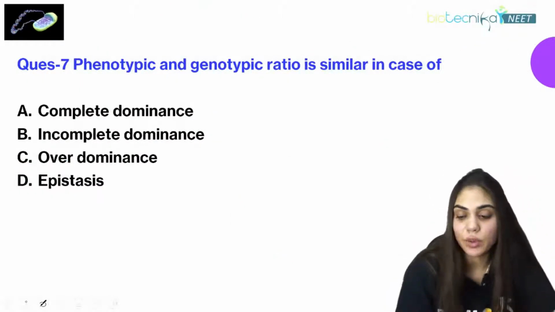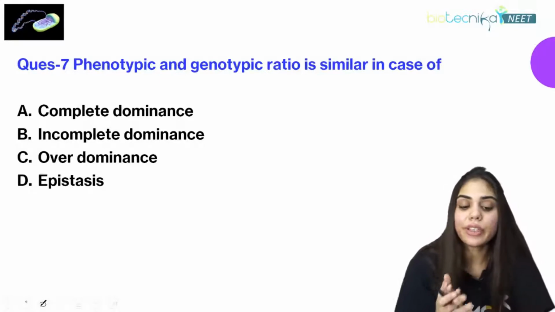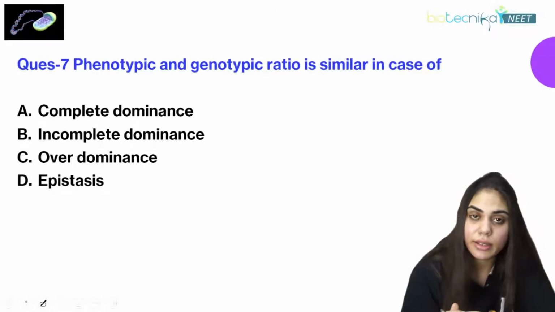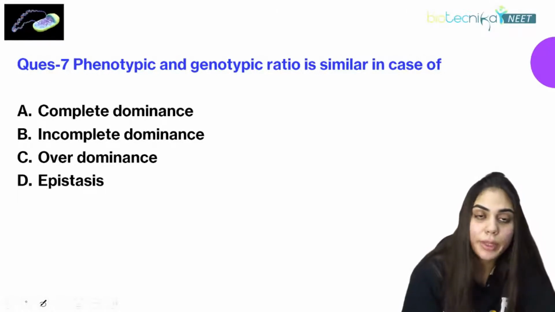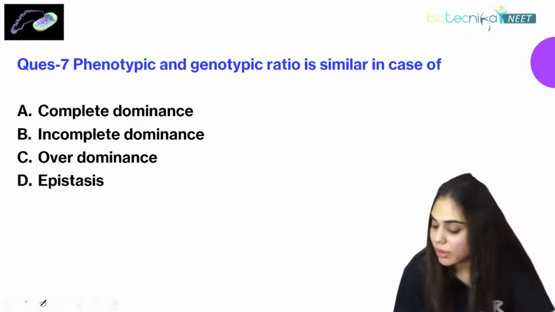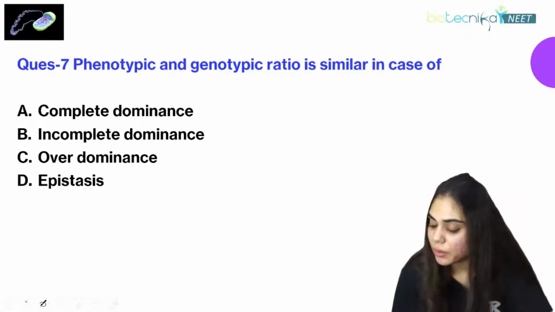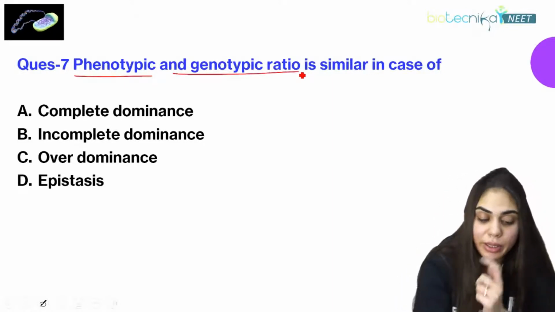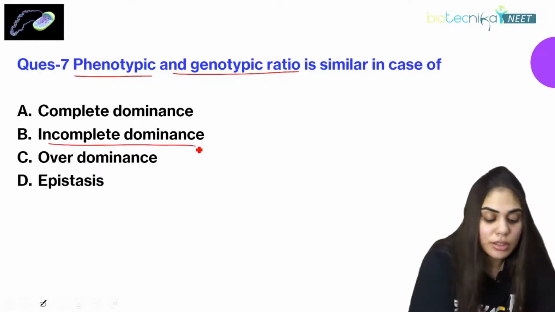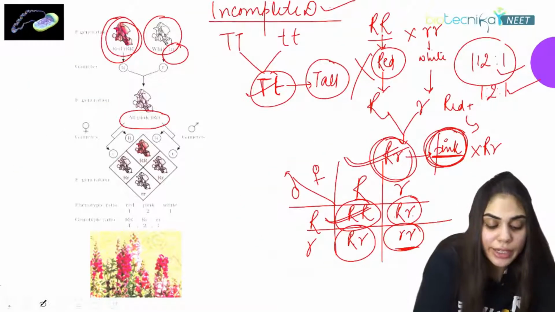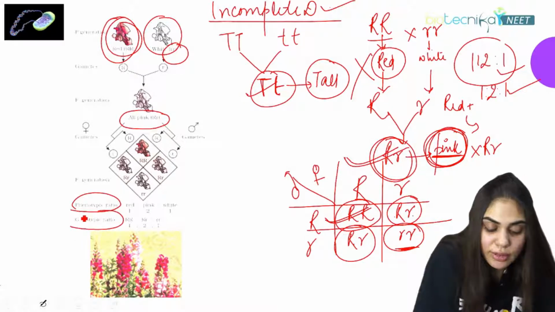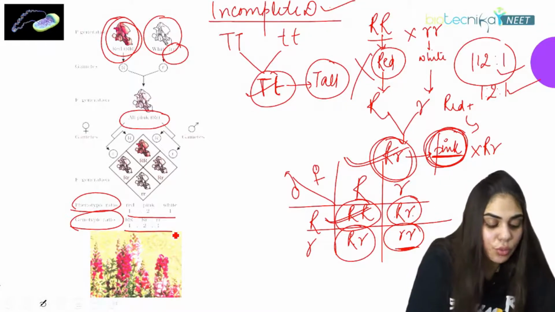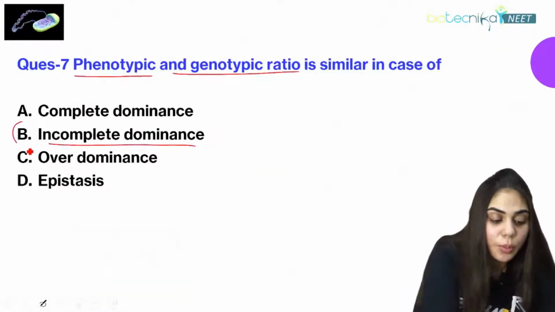When the phenotypic and genotypic ratio is similar, is it complete dominance? Is it incomplete dominance? Is it over dominance, or is it masking, that is epistasis? What is the right answer? When will you find similar phenotypic and genotypic ratios? It is incomplete dominance, because in incomplete dominance you get the same phenotypic as well as genotypic ratio, and that is 1 is to 2 is to 1. So the right answer for this question is option B.